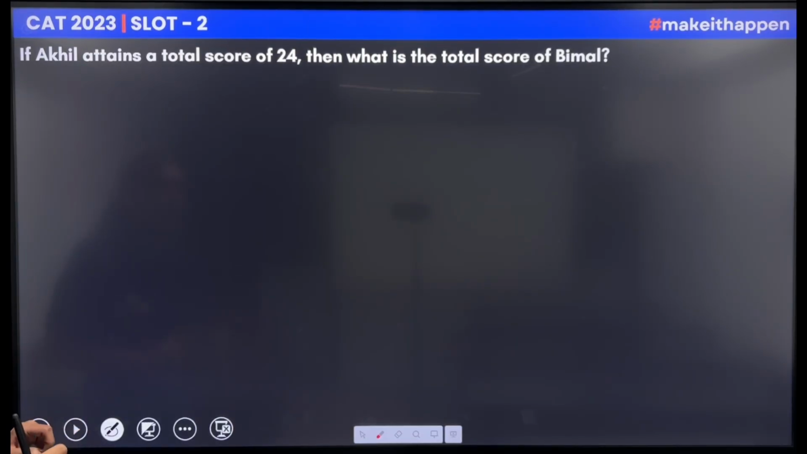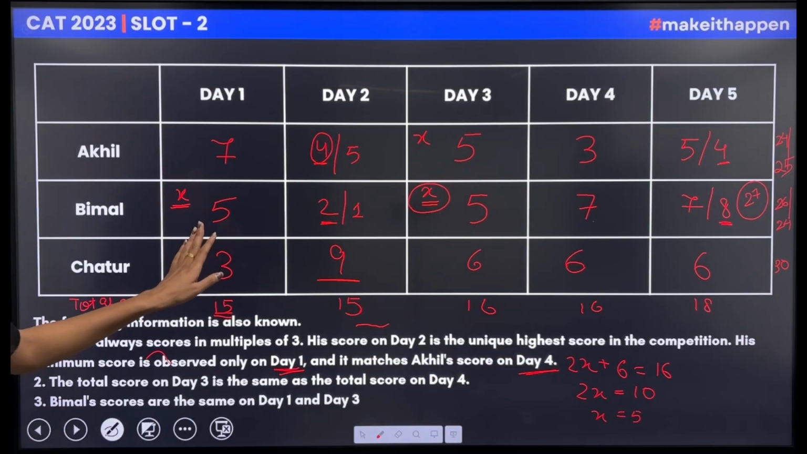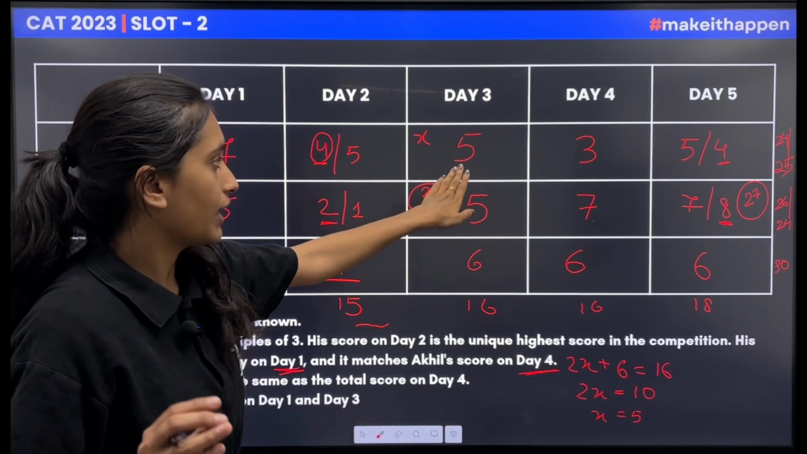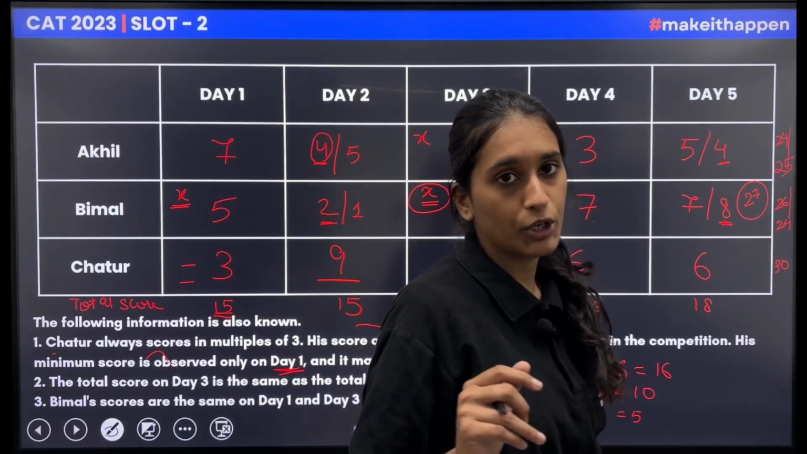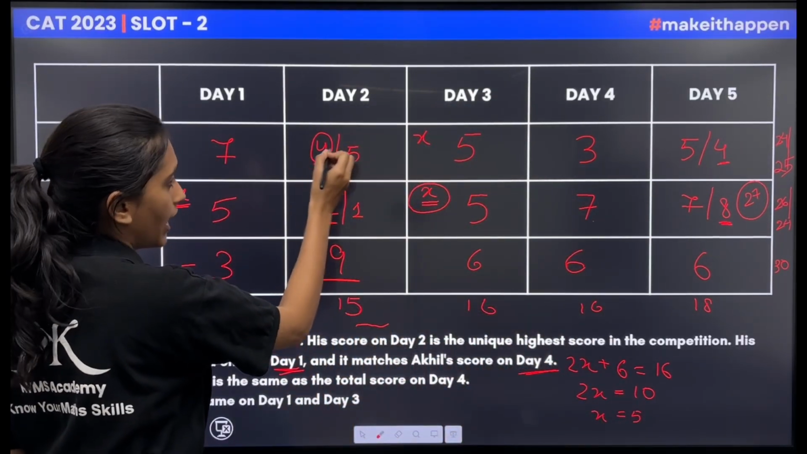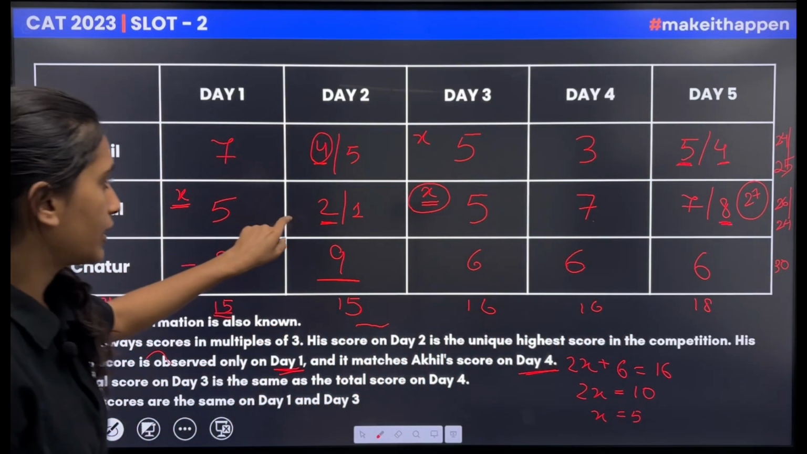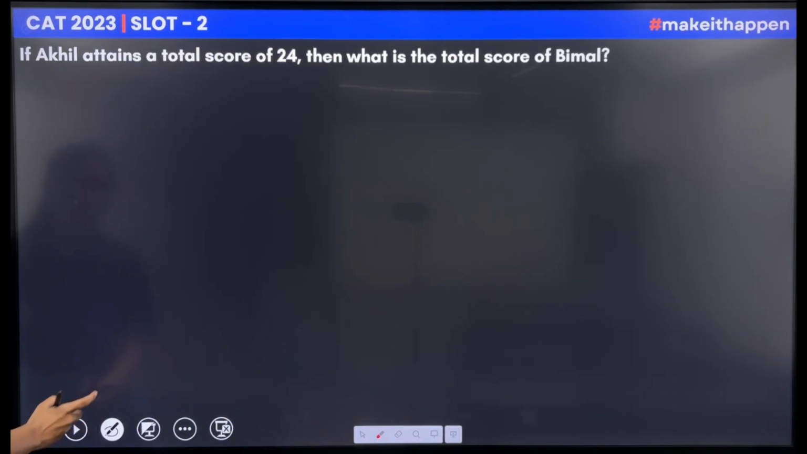If Akhil attains a total score of 24, then what is the total score of Bimal? Now, if Akhil attains a total score of 24, that means he took values like 7 plus 7, 7 plus 4, 11, 11 plus 5, 16, 16 plus 3, 19, and 19 plus 5 would be equal to 24. That means he took 4 and 5. If he took 4 and 5, then Bimal has to take 2 and 7. That means the total score of Bimal would be 26.